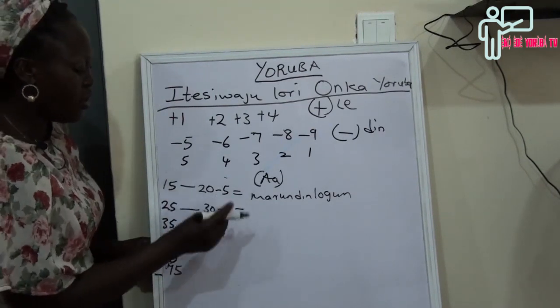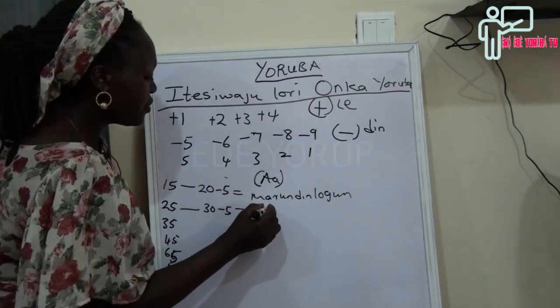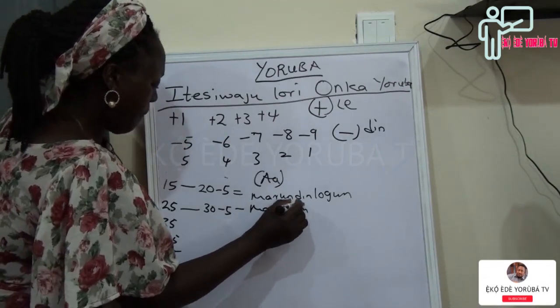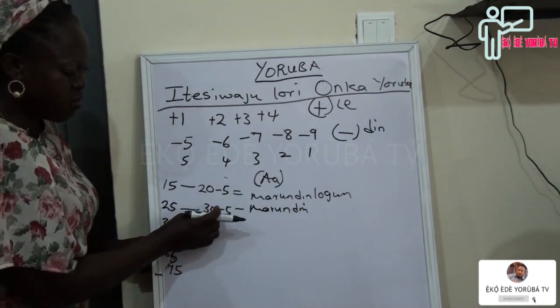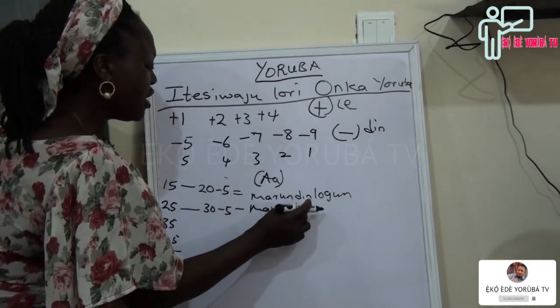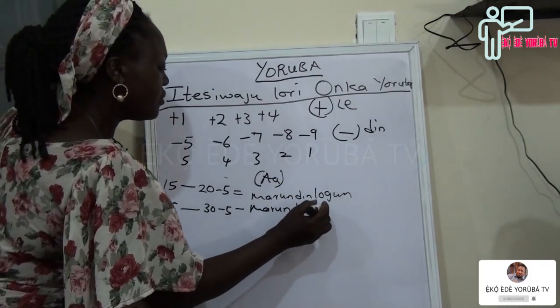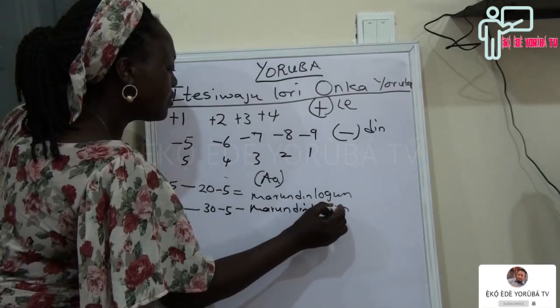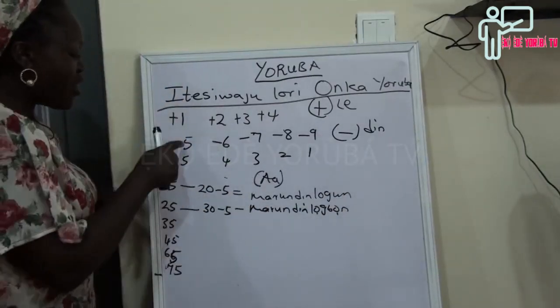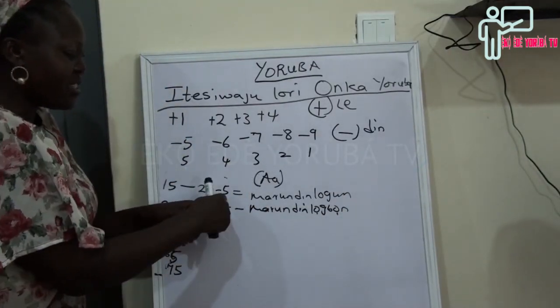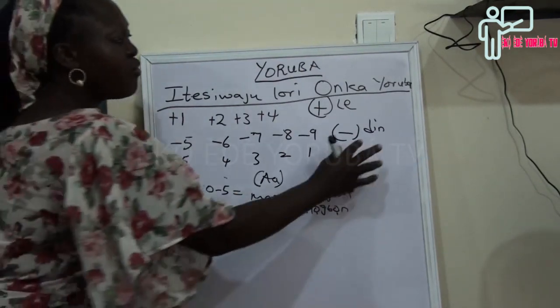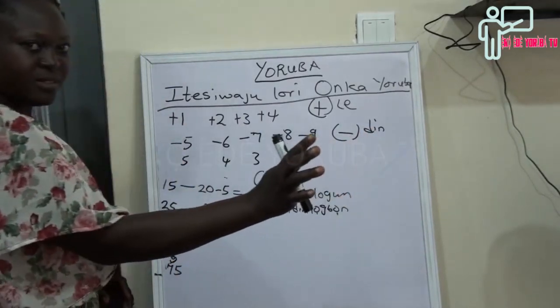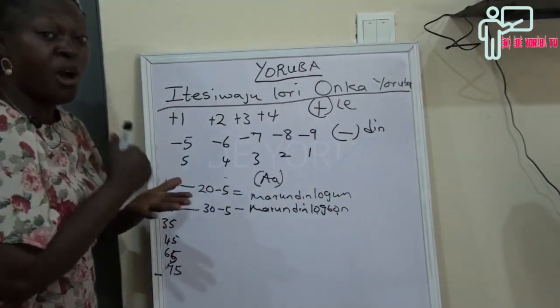For 25 we go for the whole number 30, which is 30 minus 5. It will give us márùndínlọ́gbọ̀n. We call 30 ọgbọ̀n. It means that when you remove 5 from 30, it will give us 25. That is the meaning of din, minus, in numbers.